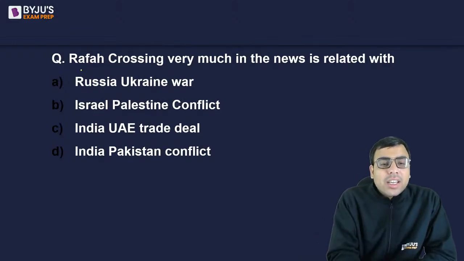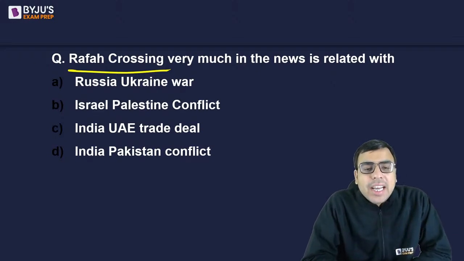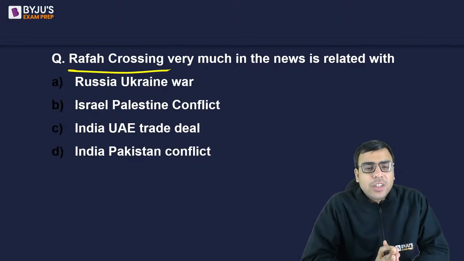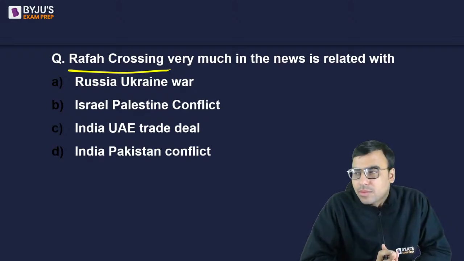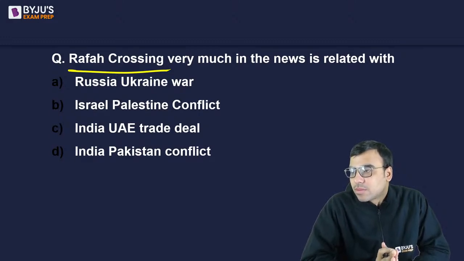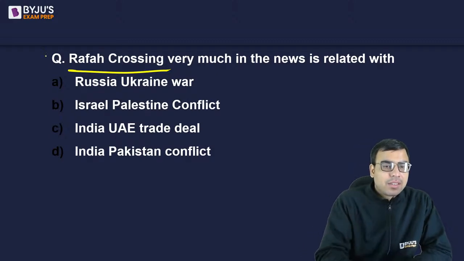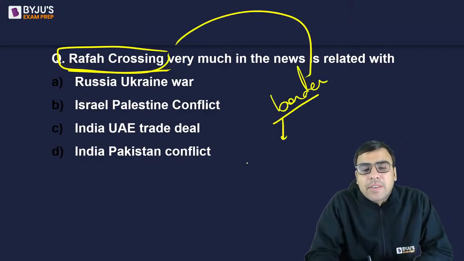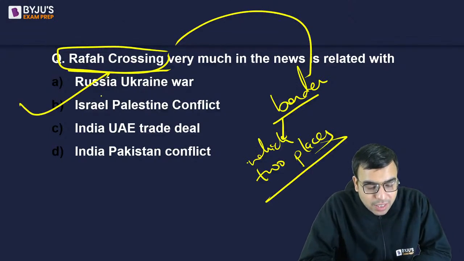Now, the next is Rafah crossing, very much in the news. Is it related with Russia-Ukraine war, Israel-Palestine conflict, India-UAE trade deal, India-Pakistan conflict? What is the right answer? बताइए. Rafah crossing जो न्यूज में है वो क्या चीज से रिलेटेड है? Anyone? You should be knowing it. ये तो आसान है. और ये Rafah crossing actually it's a border of कौन से 2 places का, between which 2 countries, which 2 places? So the right answer is B, Israel-Palestine conflict is the right answer.